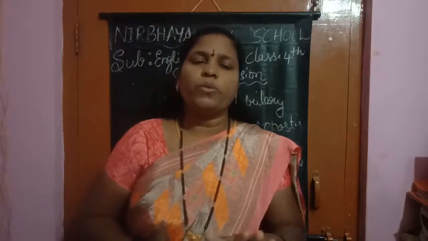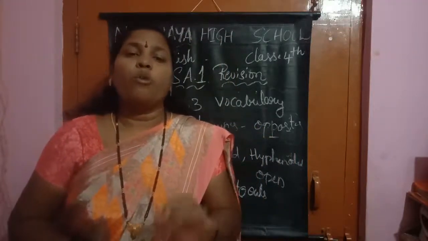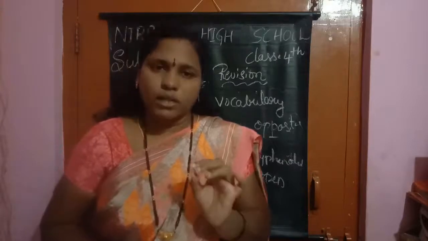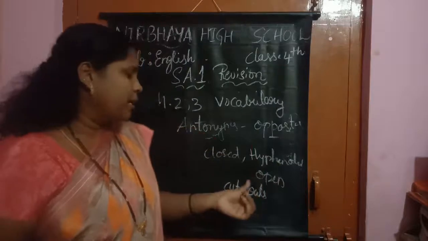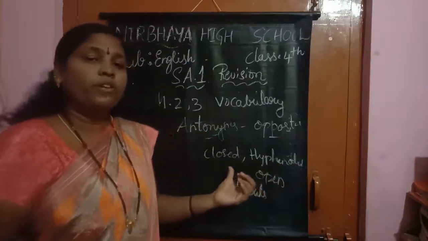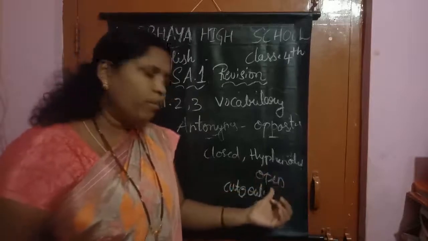Compound words. Compound words are what? Two different words combine and form one word, that is called a compound word. Yes, children? It forms a new meaning. Okay, children? So here we are having three types of compound words: closed form, hyphenated form, open form.